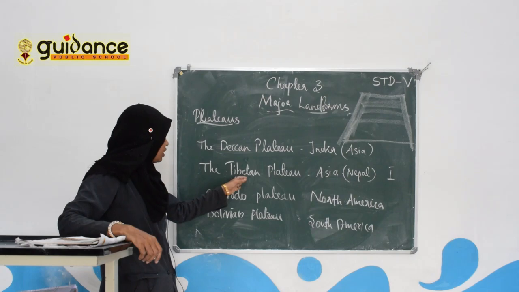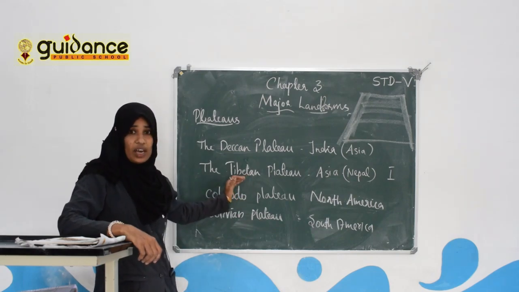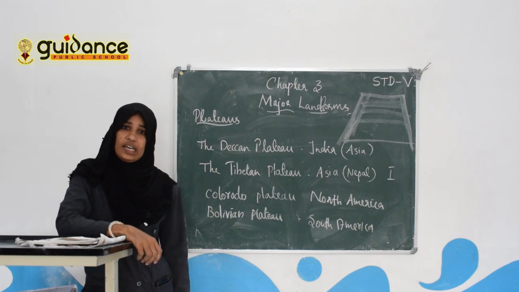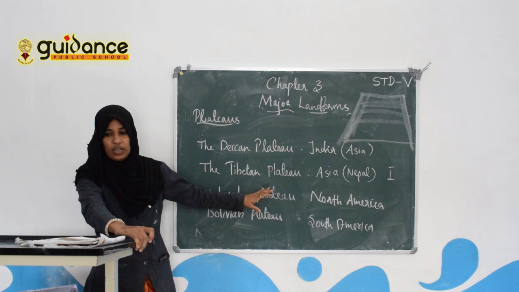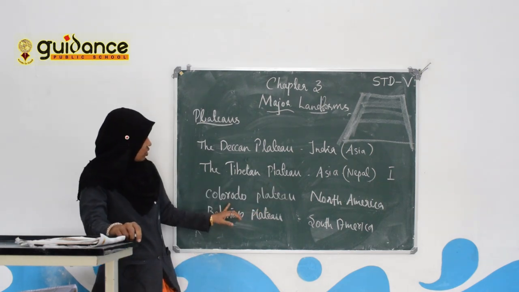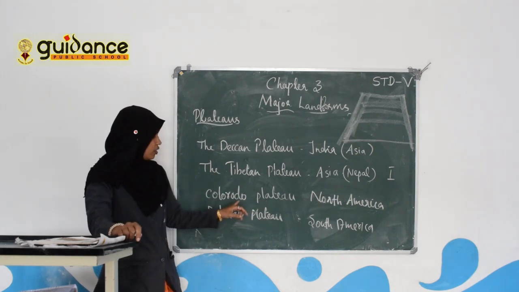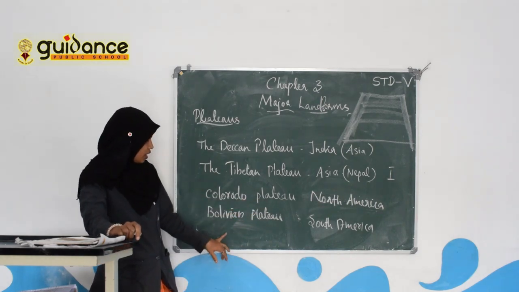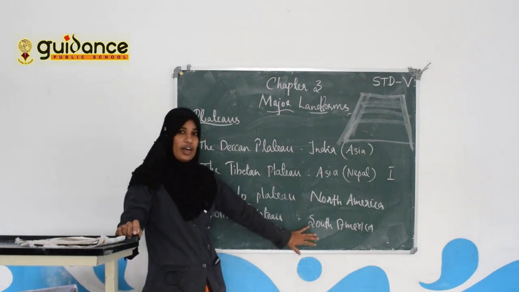The Tibetan Plateau is in Asia. It is the highest and tallest plateau in the world. Next, the Colorado Plateau is in North America, and the Bolivian Plateau is in South America.